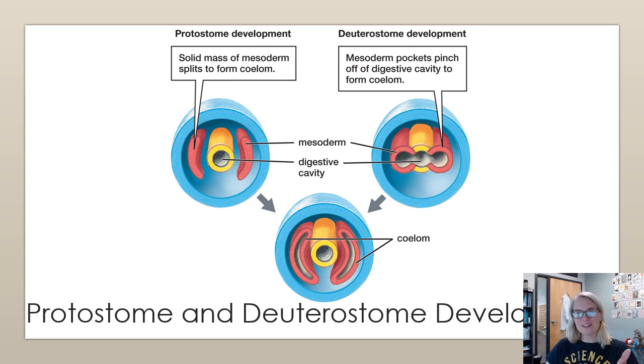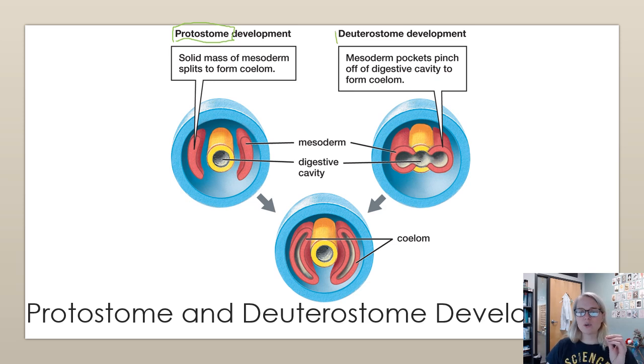Then we have those other words in our milestone diagram a couple slides ago called protostome and deuterostome. We're not going to spend a ton of time on this. That has lots of other developmental weight to it, but we just need to know how the coelom is formed, right? So the coelom is indicated in red here. You are considered a protostome organism if your coelom is developing separate and away from your digestive tract.